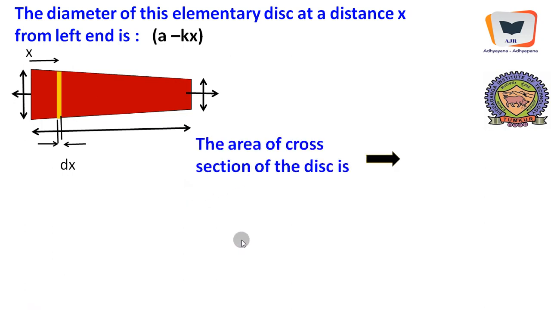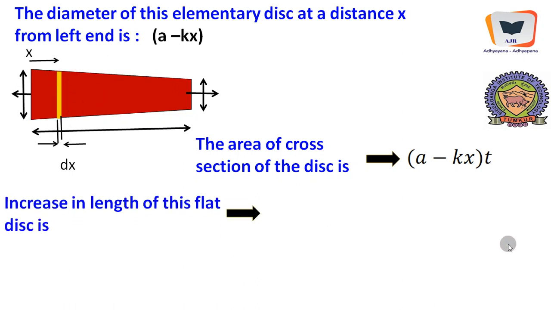The area of cross section of the disk is the height into thickness, A minus kx into t. This is the area of cross section of this elementary disk, because this is the width at that particular point, and this is the thickness. Increase in length of this flat disk is P dx, PL by AE, where L for this is dx. And A is the area of cross section of the elementary disk, A minus kx into t.